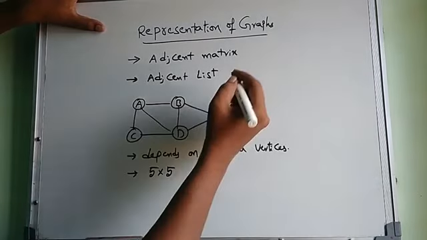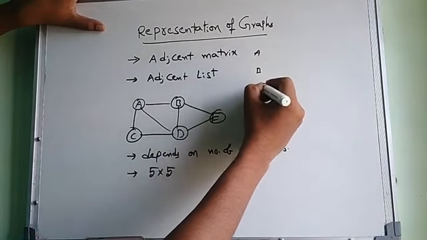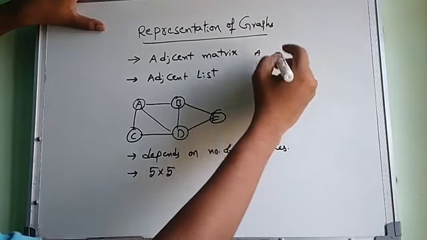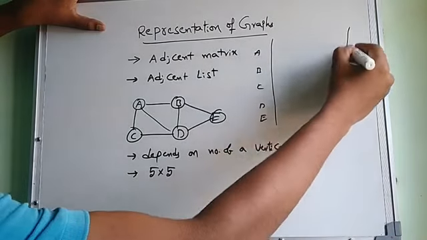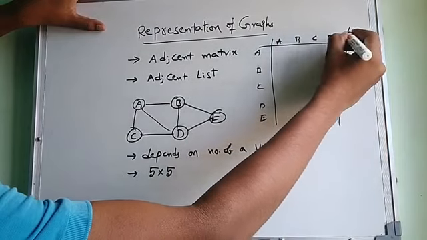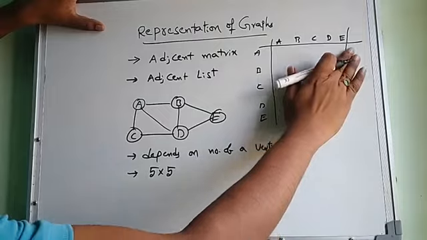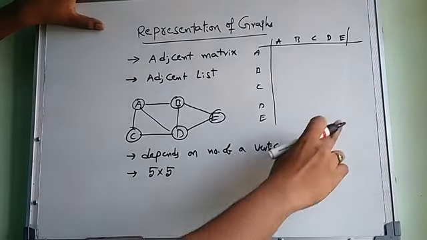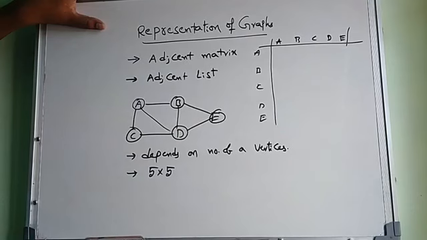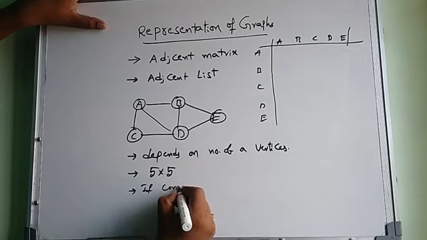So let us draw the matrix. Vertices A, B, C, D, E row-wise, and A, B, C, D, E column-wise. This is a 5 by 5 matrix. Note the point: if a connection is present from one node to another node, simply put 1.